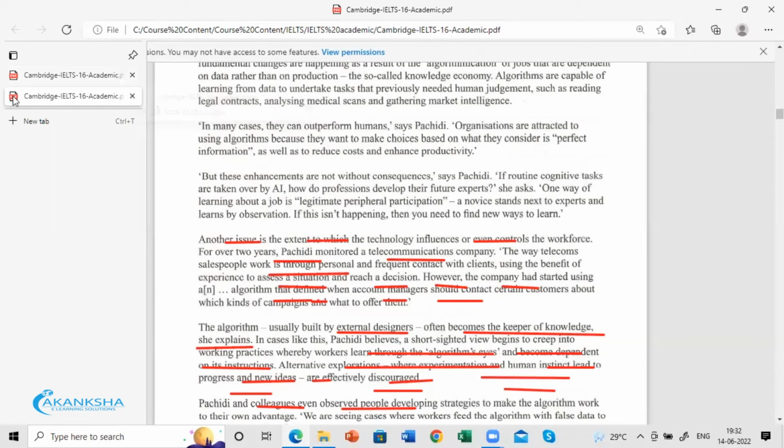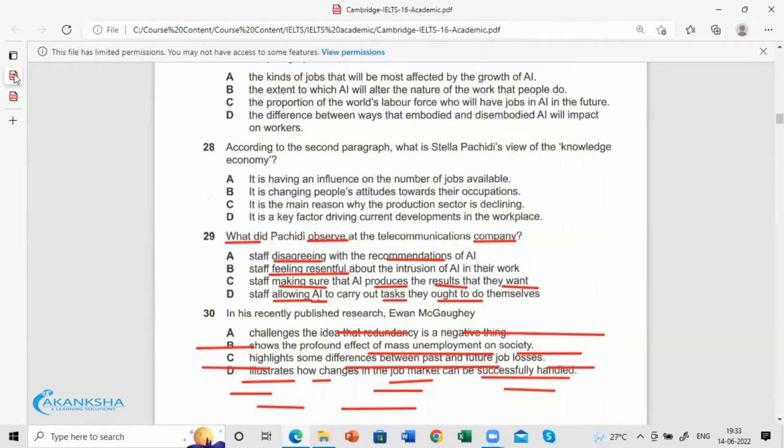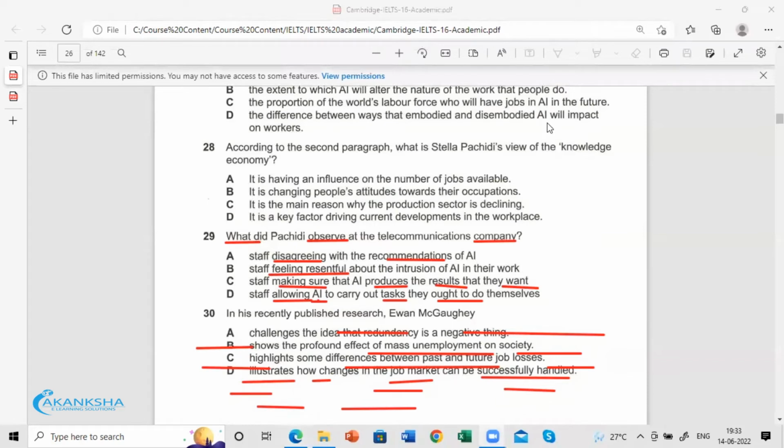Right? They ought to do themselves. No, they did not replace. They only took the help of this thing, AI, in their favor. That's all. Clear? Yes. Okay, this is exactly how it is. So that's why we can say that staff are making sure that AI produces the results that they want. Yes. That's all. Clear? Yes.